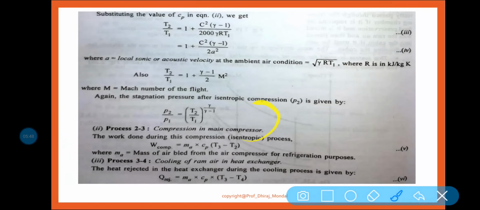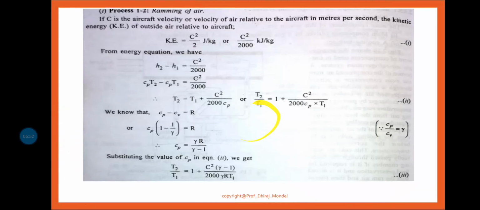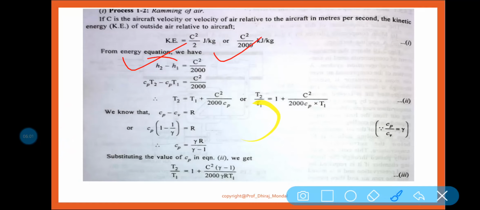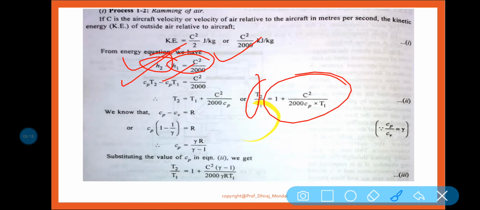It is basically, you can see here the enthalpy difference H2 minus H1 is equal to C square by 2. So the enthalpy difference is nothing but the kinetic energy change. So Cp delta T, H2 is equal to Cp T2, H1 is equal to Cp T1. So from this equation, you can say that T2 by T1 is equal to 1 plus C square by 2000 into Cp into T1.